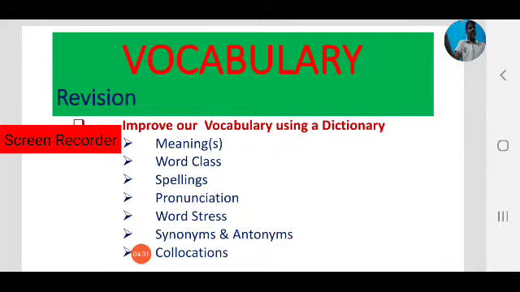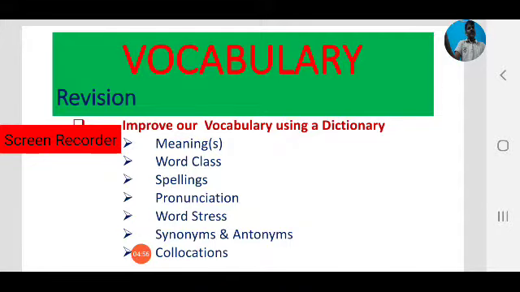For example, some words have more than two meanings. In that case also we can learn those words, as we observed in the previous session. Water is a noun, sometimes it is a verb.